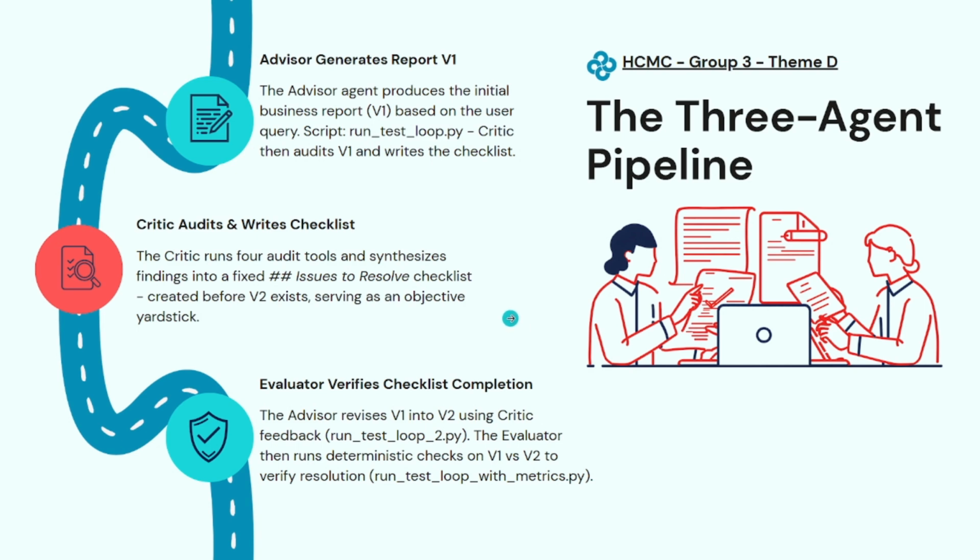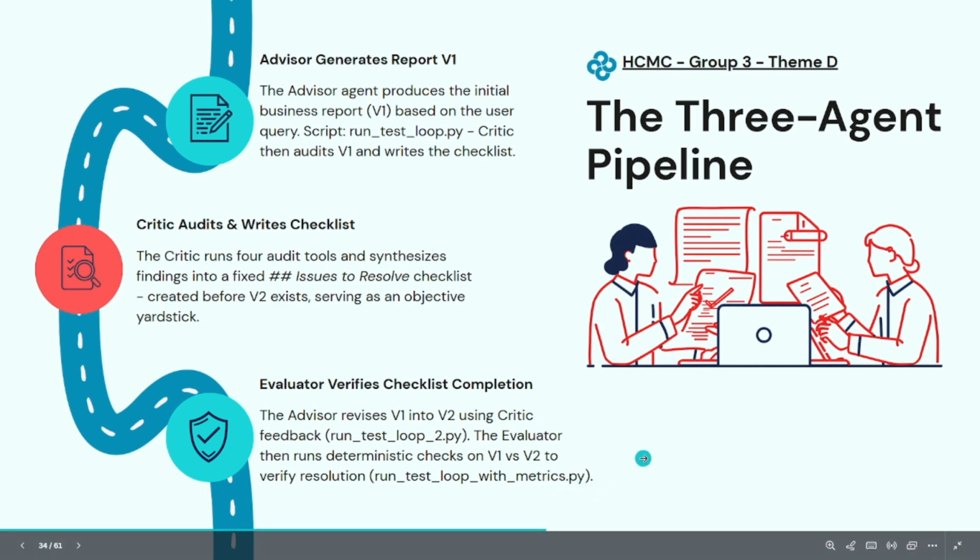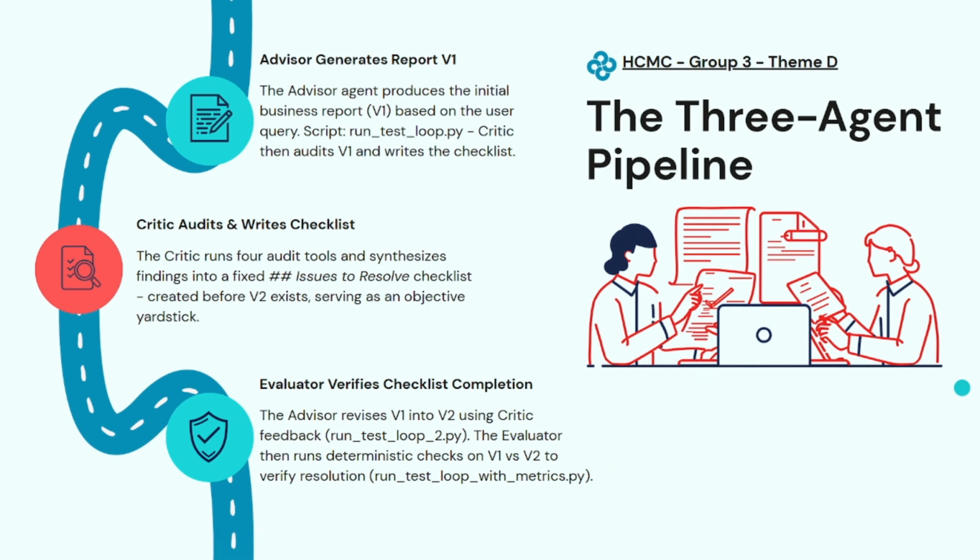The last step is that the advisor revises version 1 into version 2 using that checklist. Then the evaluator runs deterministic checks comparing V1 against version 2 to verify the checklist items were actually resolved. That is the evaluator agent. So the pipeline isn't just generate then judge, it's generate, audit, revise, and verify. And that last step is where better actually gets decided.